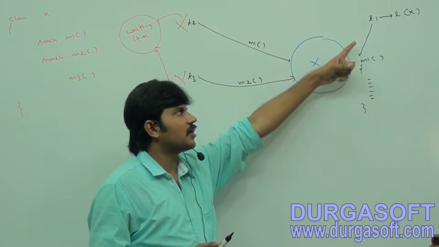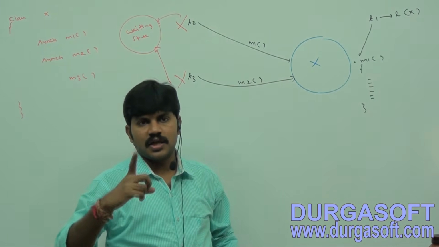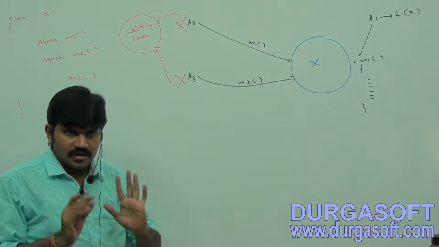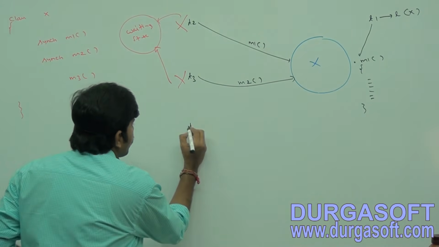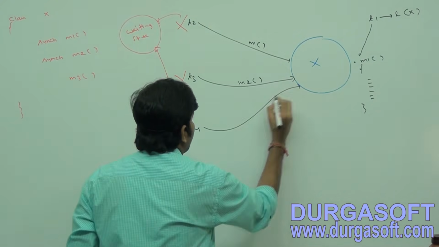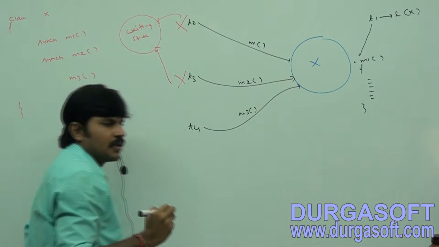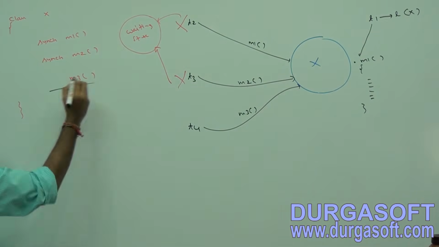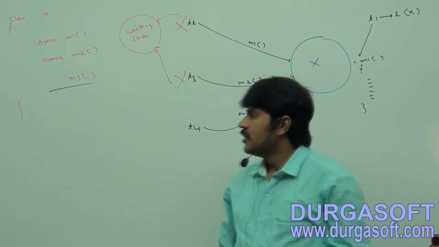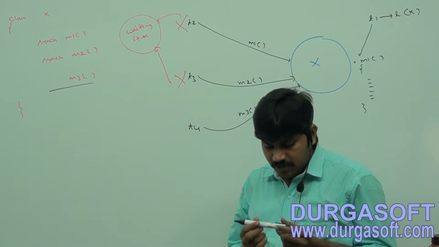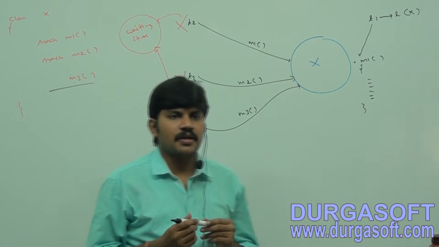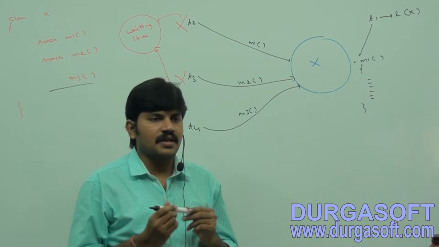The lock of this object is already occupied by T1. Until T1 releases the lock, T3 should compulsorily be in the waiting state, right? Is it clear for all of you? Now T4 came. Boss, I want to execute the M3 method. Is M3 a normal method or a synchronized method? Normal method, right? Sir, I want to execute the M3 method. Can you tell, will T4 get the chance immediately or not? Yes or no?